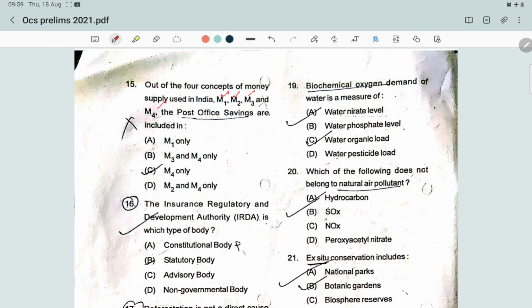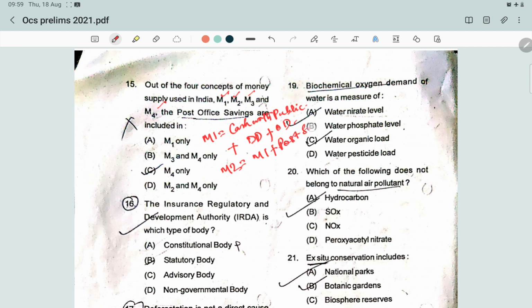M1 is cash with public plus demand deposits with banks plus other deposits with RBI.